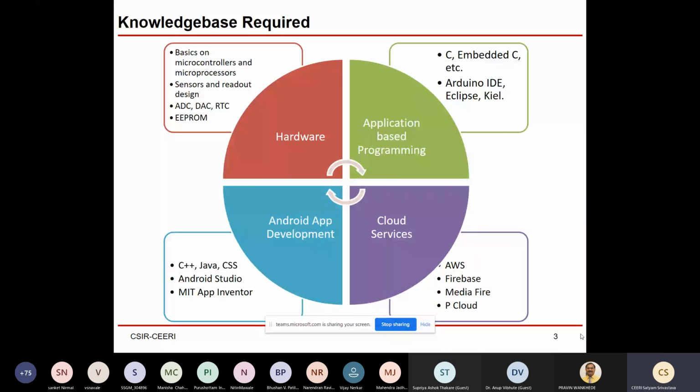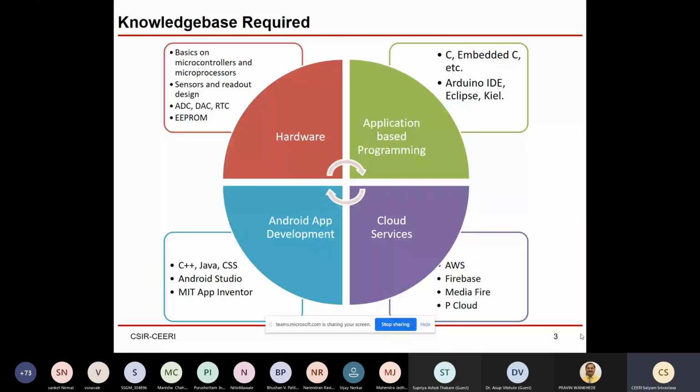Now, obviously, to program that microcontroller, a person should have application-based programming knowledge, like C, embedded C, and different kinds of IDEs. For Arduino it is the Arduino IDE; for Eclipse, for some hardware Keil, and there are so many. A person should have any one of these IDEs and languages. Right now the basic one is Arduino, so a person should have the Arduino IDE and the Arduino language also. And then the third thing, which is the most important, is Android app development.